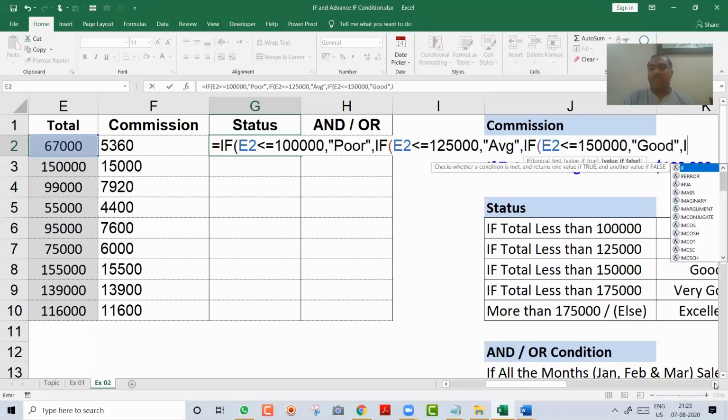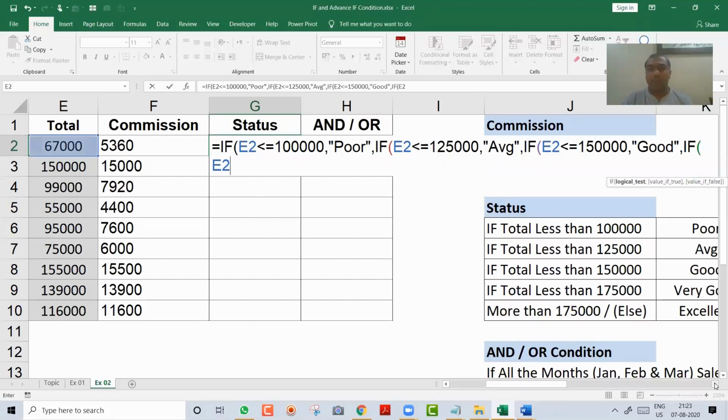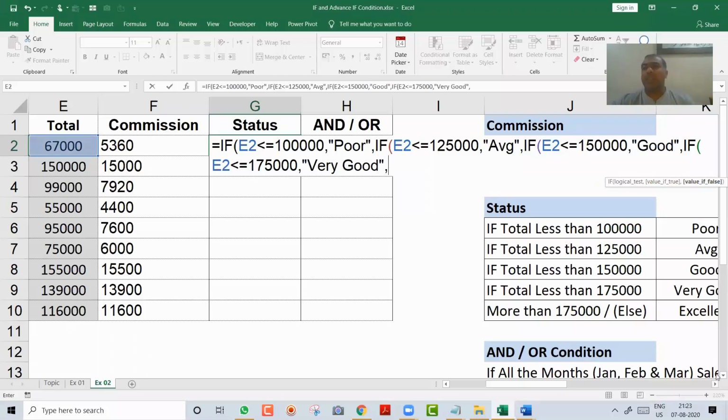So again I say if E2 less than or equal to 175, comma, what should happen? It should say "Very Good", comma. Now is the interesting part which you should know.